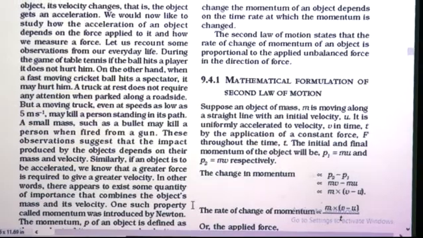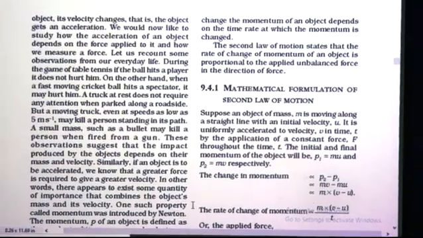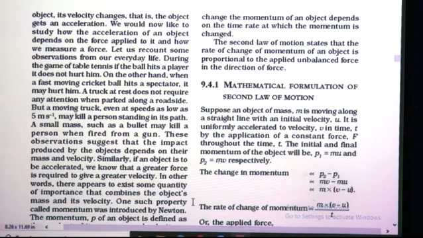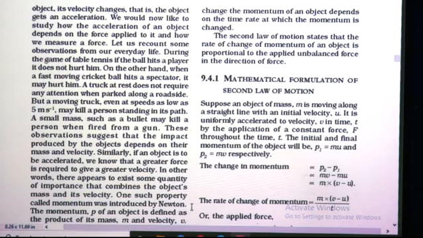Okay, so what we can say is, to accelerate the given object to a greater level, a greater force is required. That means, in other words, there is some quantity existing which is the combined quantity of mass and velocity. So one such property called momentum was introduced by Newton.